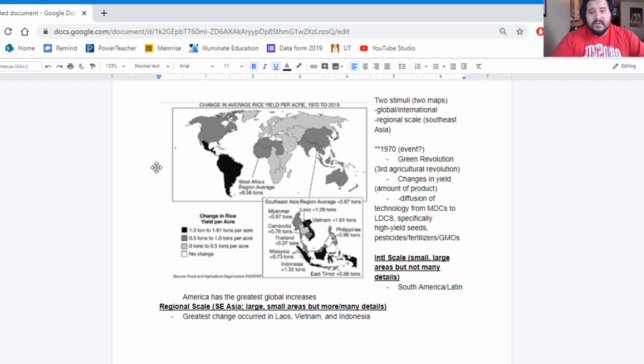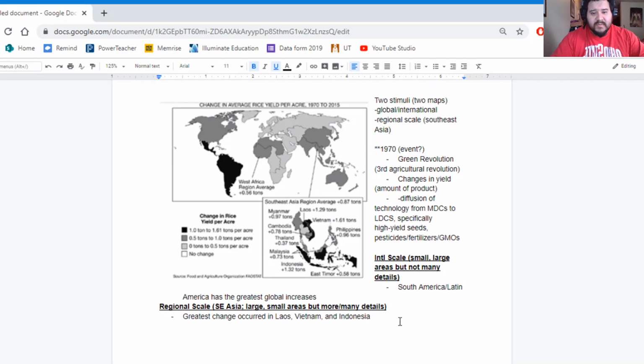And it's going to be one of the differences in scales, or the conclusions that we draw. Because here we might say that, oh, well, South America in general, on an international scale, had the greatest amount of change in rice yields per acre, but on the regional scale, we see some specific countries that also had large changes in rice yield. As a region as a whole, we average out all of these countries and we end up with this particular shade. But if we look at the specific countries themselves, we're going to end up with different information, different data.